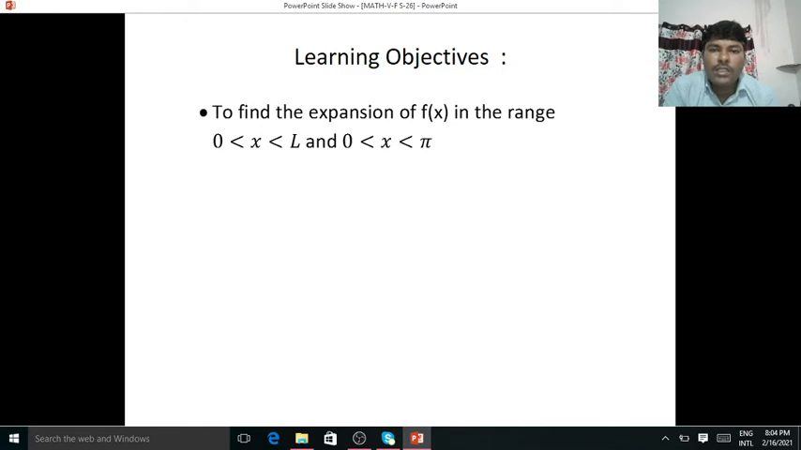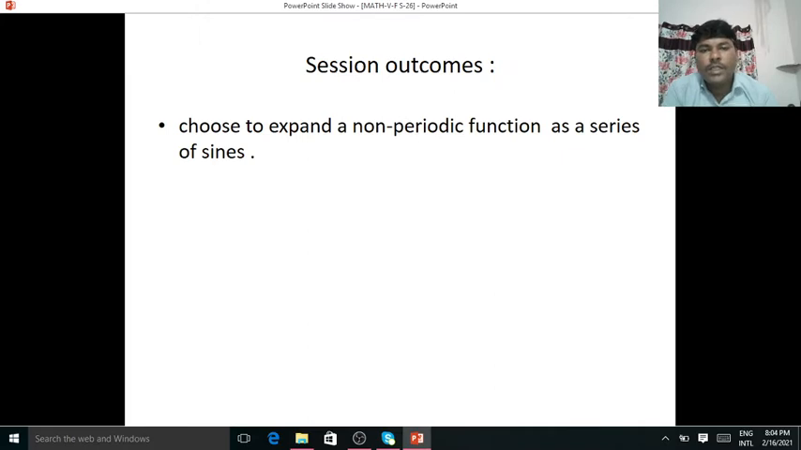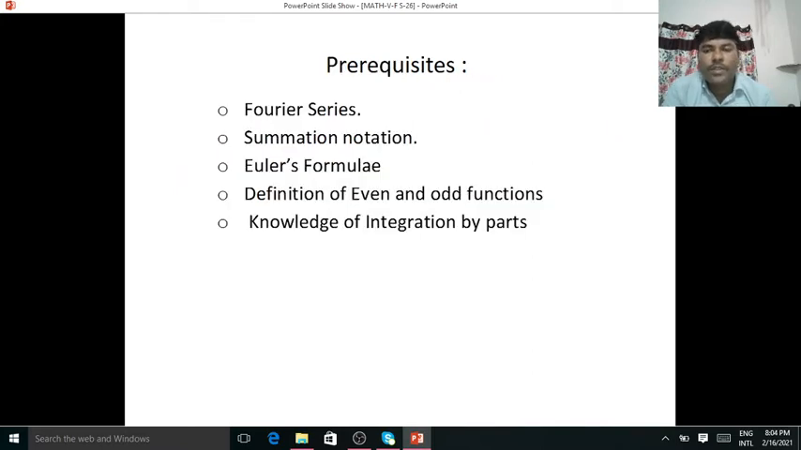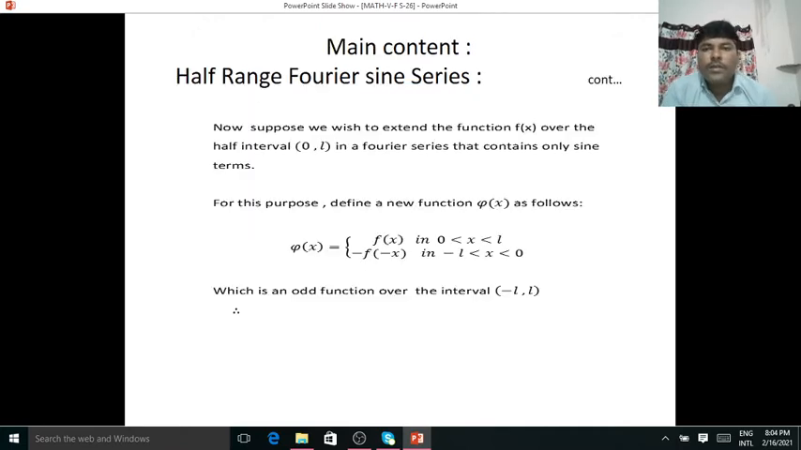The learning objective is to find the expansion of f of x in the range 0 to L and 0 to pi. Session outcomes: choose to expand a non-periodic function as a series of sines. These are prerequisites. The main content of this session is half range Fourier sine series.